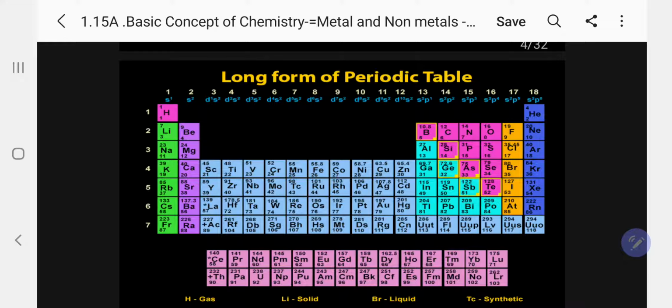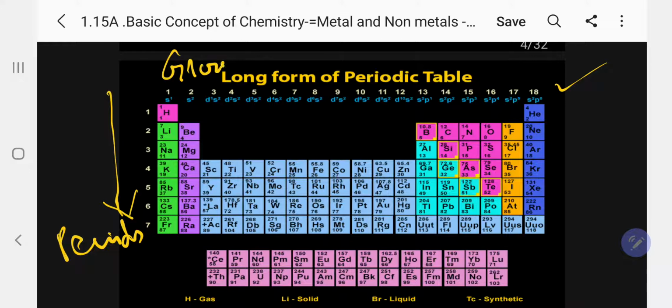This periodic table has, at the top, the numbers 1 to 18. They are called groups. You count 1, 2, 3 like that, 18 groups. Top to bottom, it is called periods. This is called groups. Kindly follow. So in this periodic table, we are going to discuss metals, non-metals, and metalloids.